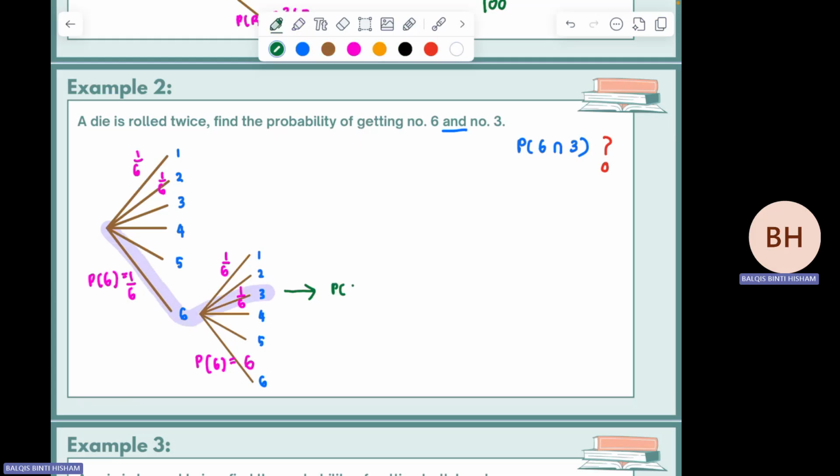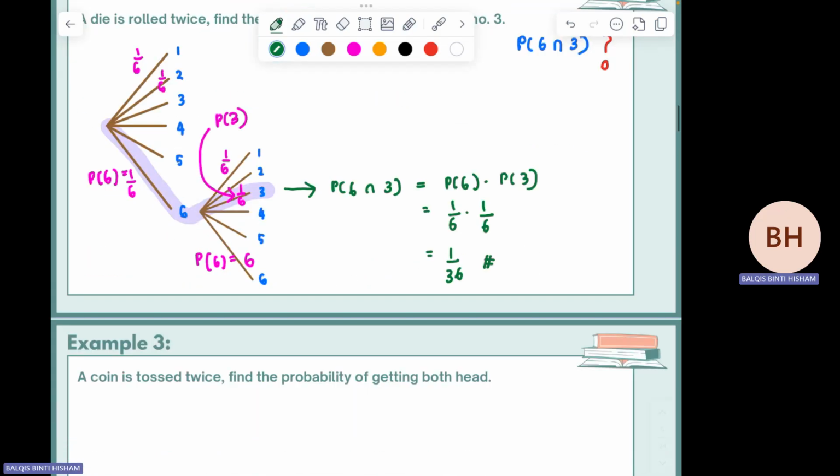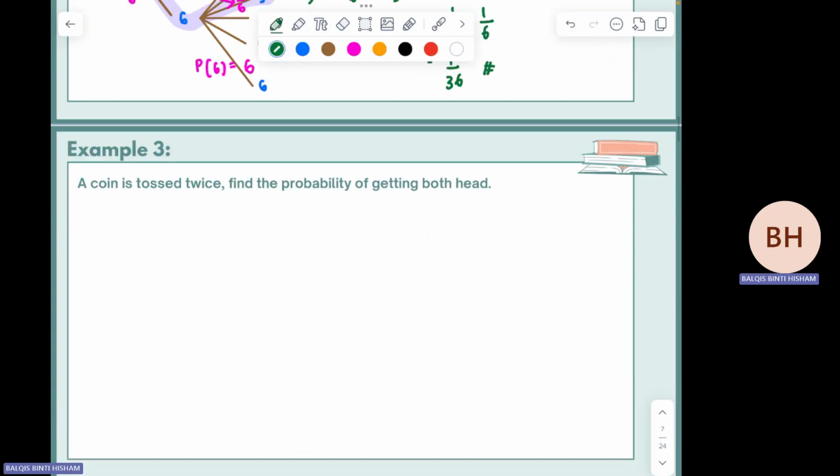So P6 intersect 3 is equivalent to P6 times P3. So just multiply P6 with P3. So 1 over 6 times another 1 over 6. The answer will be 1 over 36. Okay, independent simple. No need to think much. Because you just multiply everything.